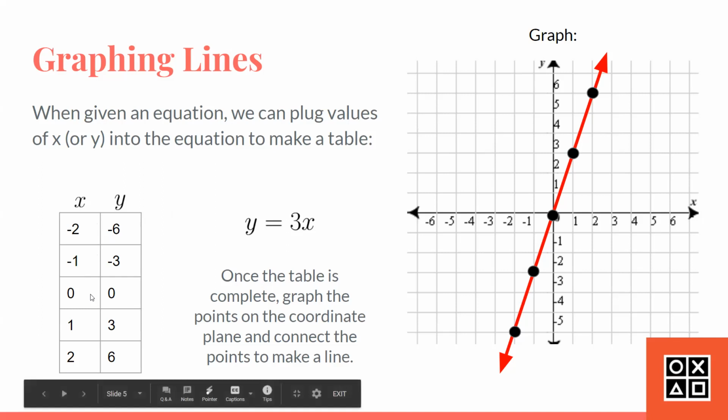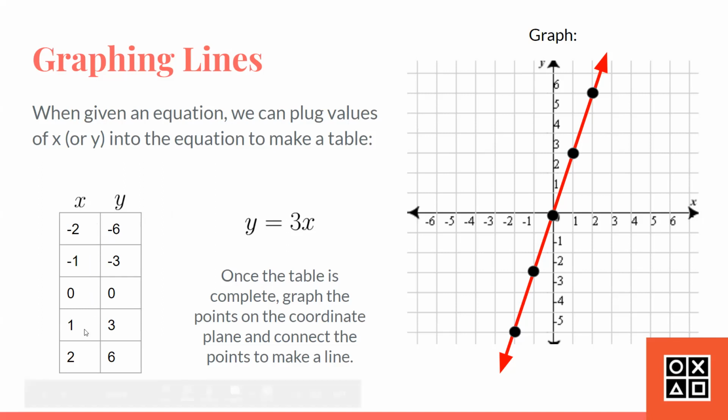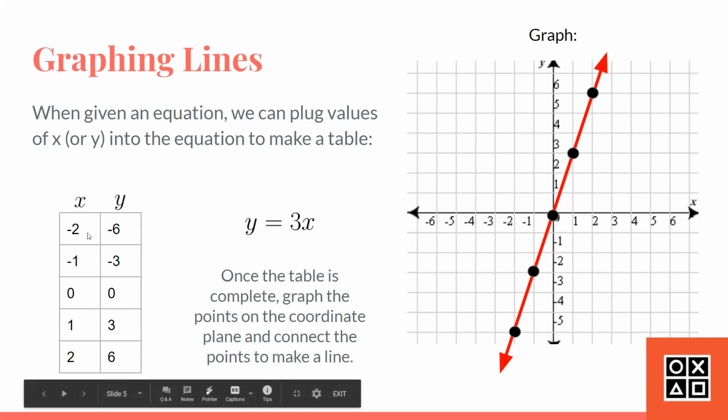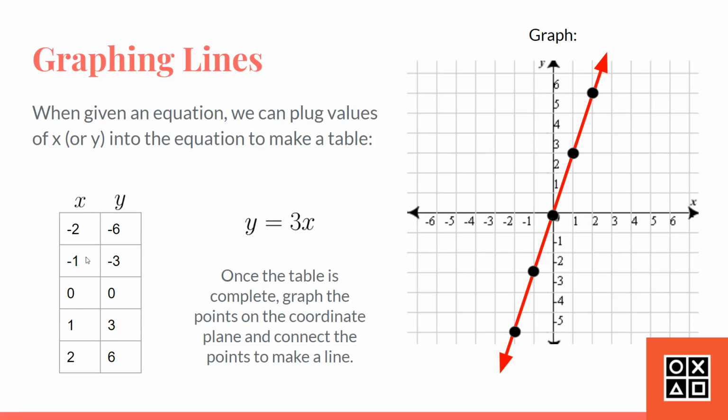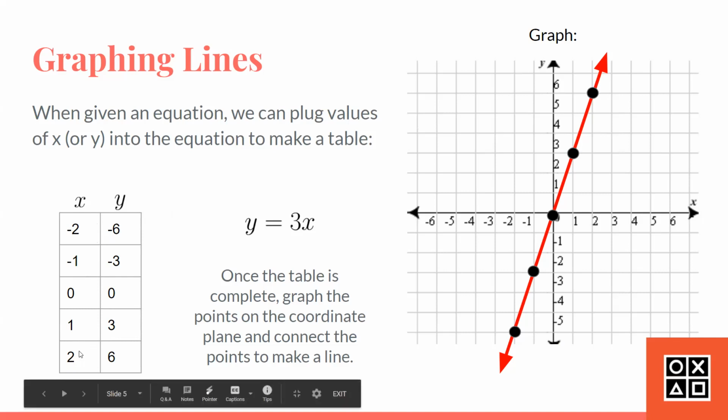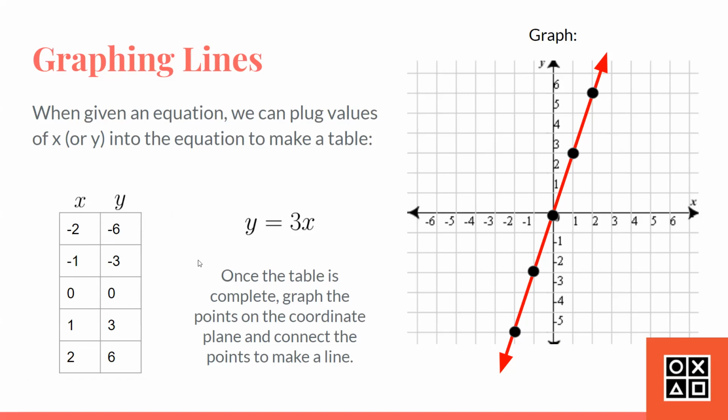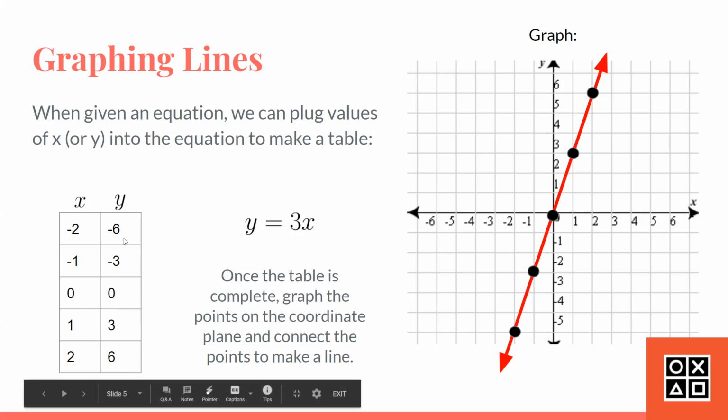It is easier if you try putting balanced-out numbers. For example, you have 2, 1, 0, negative 1, negative 2. If you have them around the origin, it will make it easier for you. So I'd recommend using negative 2, negative 1, 0, 1, and 2 as x values, because that's the horizontal line. As you see, these all correspond to the x values based on this equation.